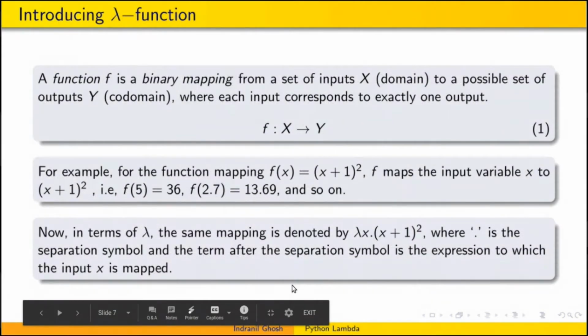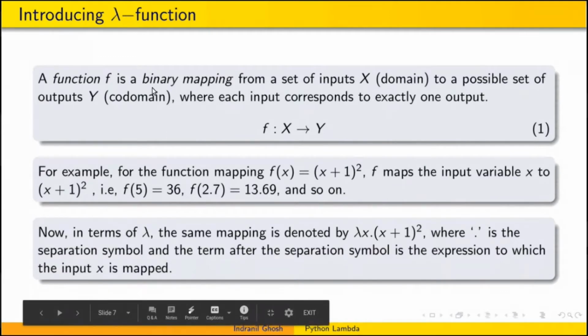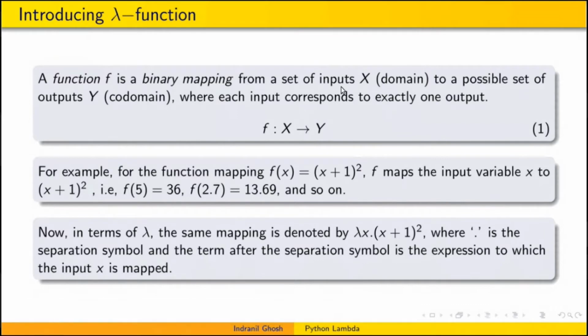So we all know what a function is. I will start with introducing a function. A function f is a binary mapping which relates two values. It's a binary mapping from a set of inputs x, which is called the domain, to a possible set of outputs y, which is called the codomain. But each input corresponds to exactly one output. So one value in x can be mapped to only a single value in y.